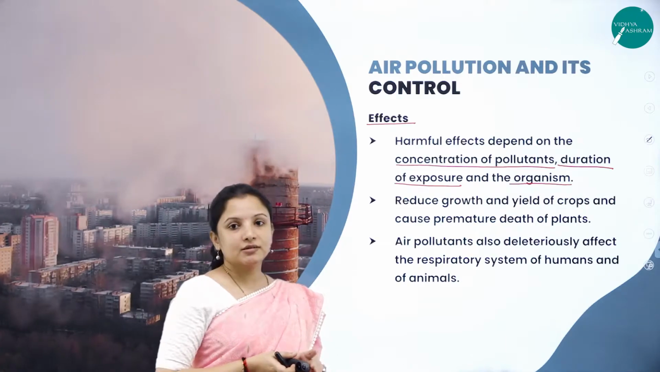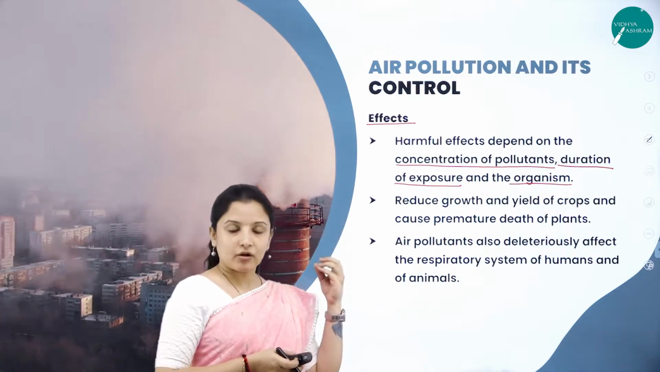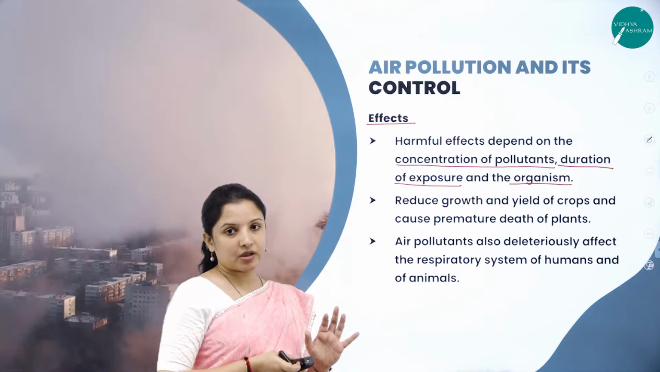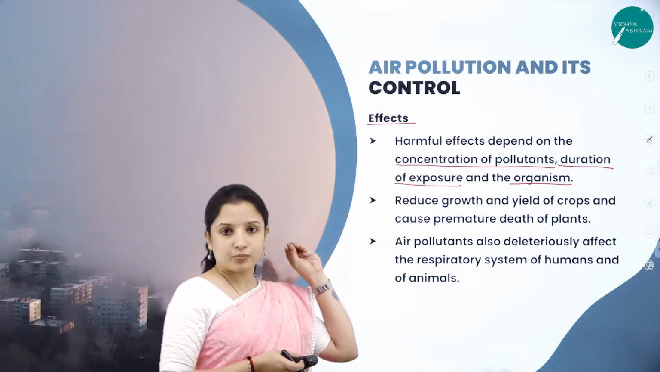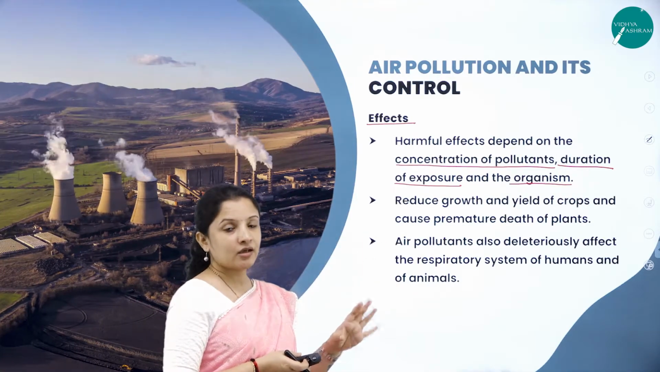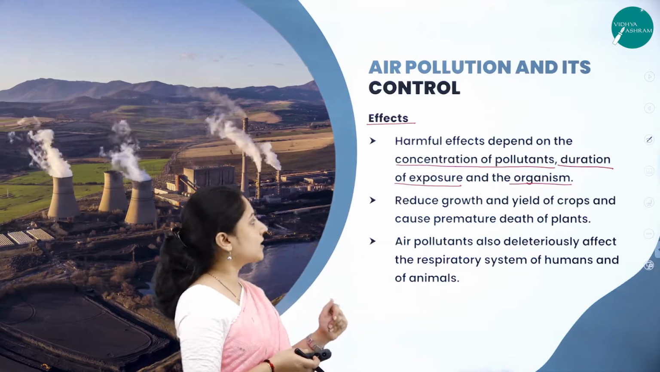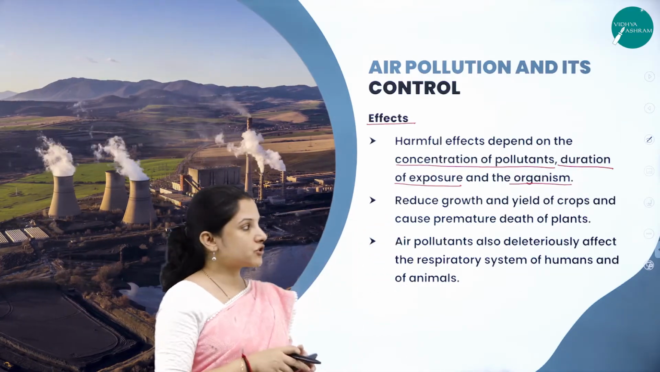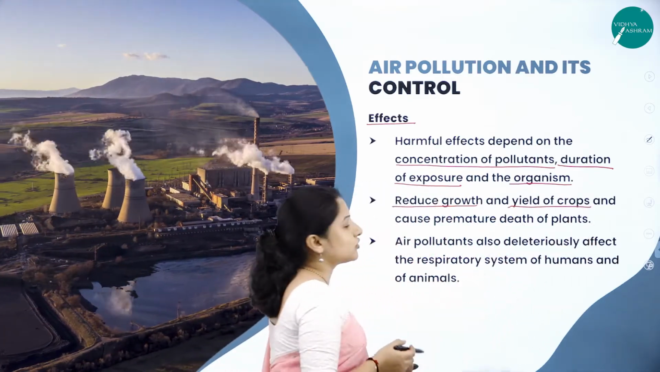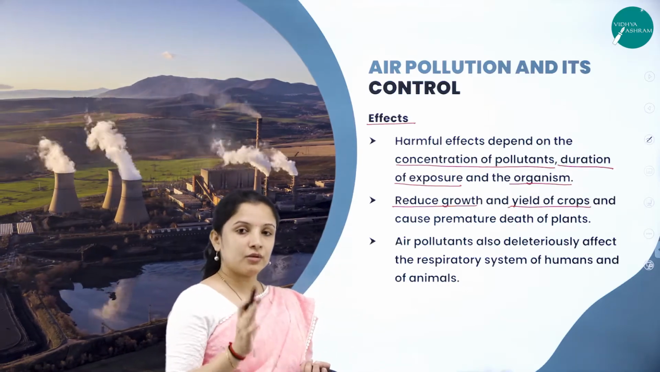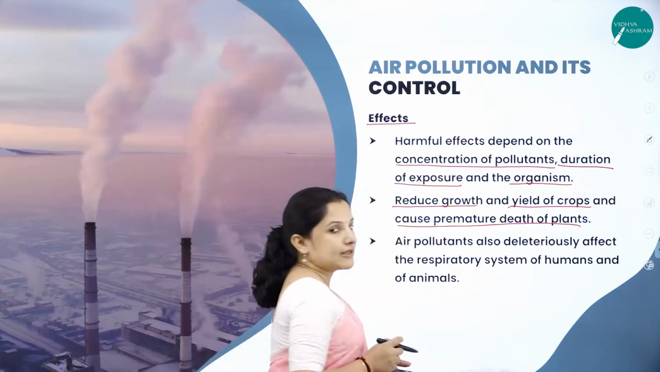So first thing is, air pollution can cause harmful effects on the people or the plants or the animals living in that particular area, and that effects mainly depend on how much the pollutants are concentrated in the air, how much time a particular organism is exposed to the air, and all that. And apart from that, air pollution, it reduces the growth, and also it reduces the yields of the crops, and also it causes premature death of plants as well.